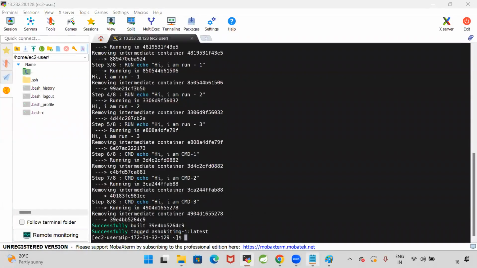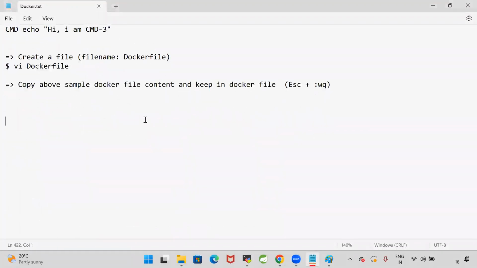So what is the command I use to build the Docker image, creating a Docker image using a Dockerfile? Docker build -t, then we specify the image name and a dot.